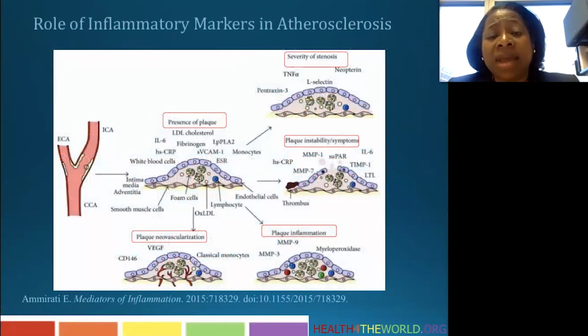In this slide, I'm not going to go through in great detail because it would take all of the hour, but it just shows the role of some inflammatory markers in atherosclerosis.